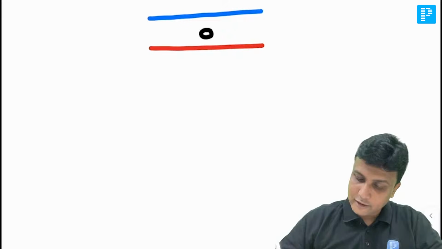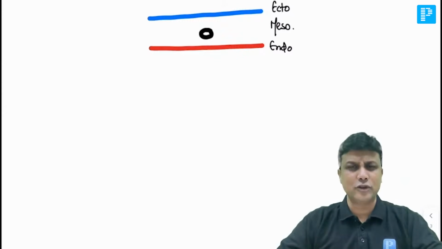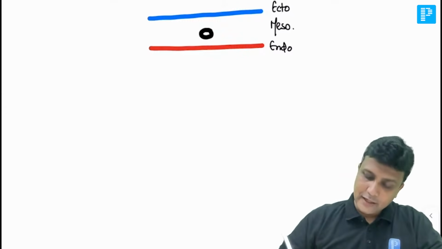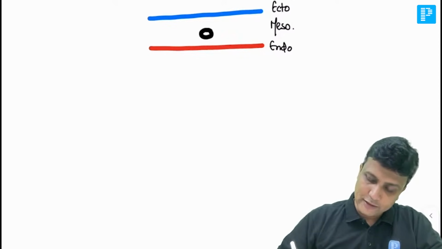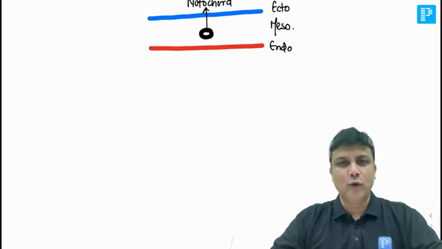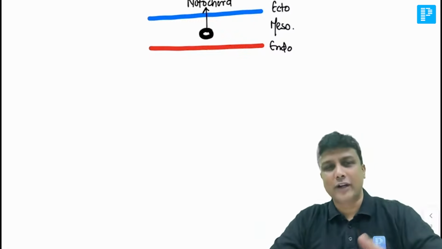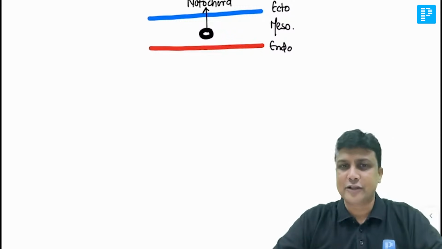So this one here will be the ectoderm. This one here will be the endoderm, and in the middle you're having the intra-embryonic mesoderm. That is your mesoderm. And this one here, I told you very clearly, will be the notochord. Right now, in our diagram, we are not drawing the neural tube here. Why? Because the neural tube is not yet formed there. Fine. So you just imagine that is your notochord there.